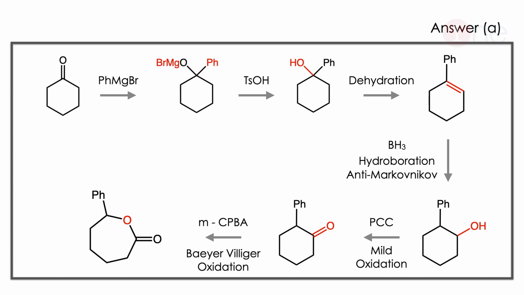Then mCPBA. mCPBA is the Baeyer-Villiger oxidizing agent. So the final product is not the 6 membered but the 7 membered one. So there is oxygen insertion between the phenyl and the carbonyl group. So you have to know the multiple steps and multiple reagents to identify the product.